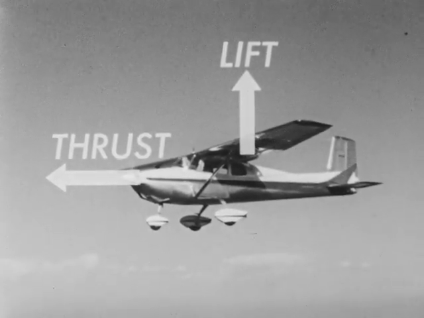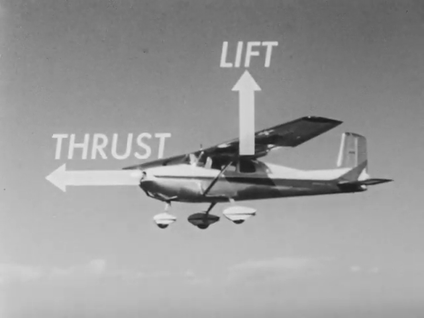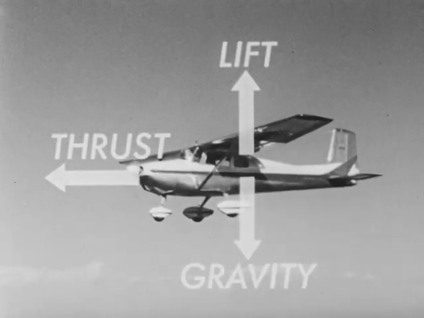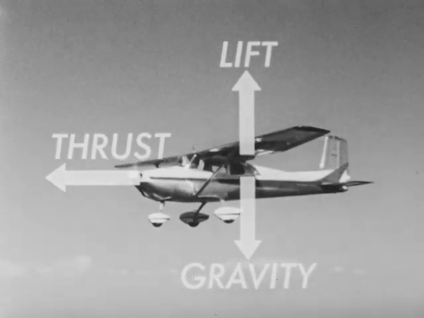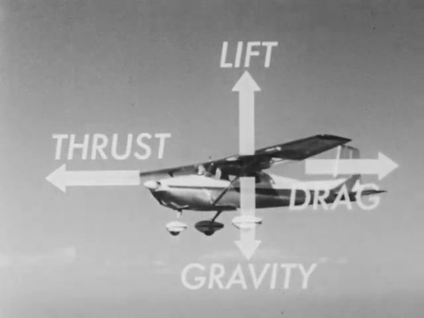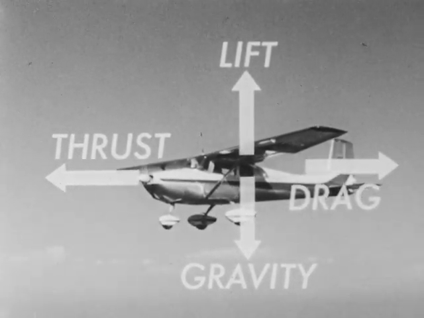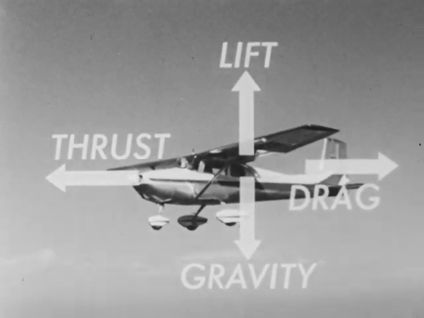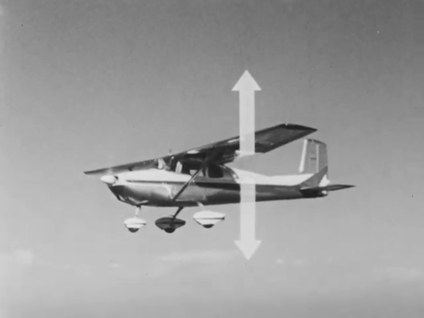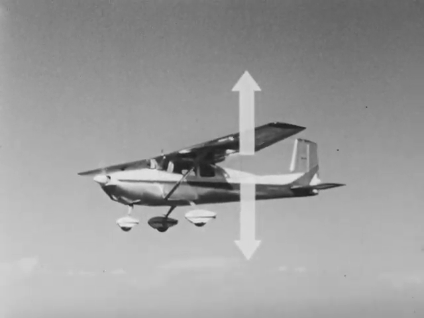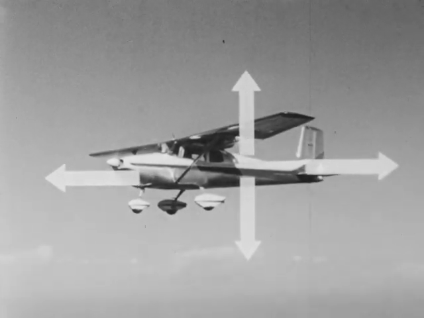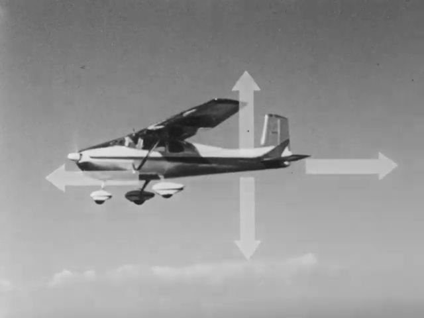Although these two forces make flight possible, they are constantly being opposed by other forces. One of these forces is gravity. Gravity is always pulling the airplane back towards the earth. Drag is the other force working against the airplane. Drag is another name for air resistance. Drag slows down the airplane. When lift equals gravity, or the weight of the airplane, and thrust is equal to drag, the airplane is said to be flying straight and level at a uniform speed.